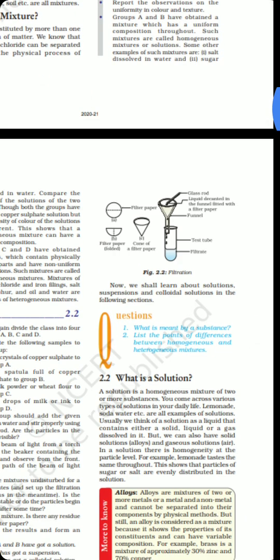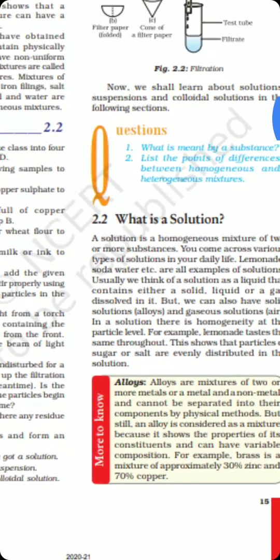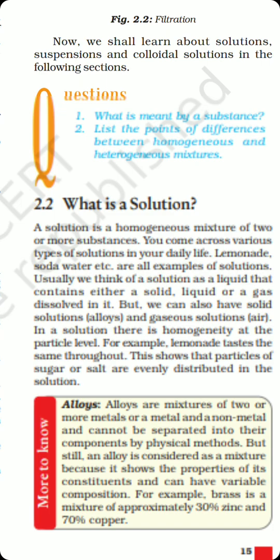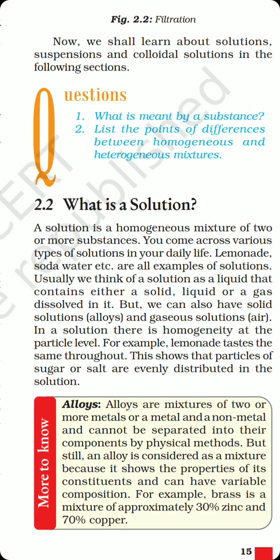Now after that we come across a solution. So what is a solution? A solution is a homogeneous mixture of two or more substances, like the ones we come across daily in our life. There are many solutions we come across daily, like a sugar solution, a salt solution, lemonade, soda water. These are all solutions of two or more substances, and a solution is a homogeneous mixture. That means a homogeneous mixture is actually a solution in which two or more substances are mixed with each other in any ratio.